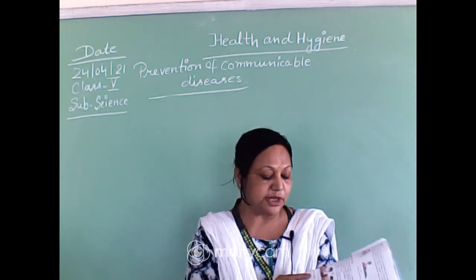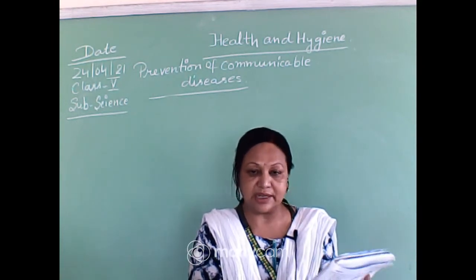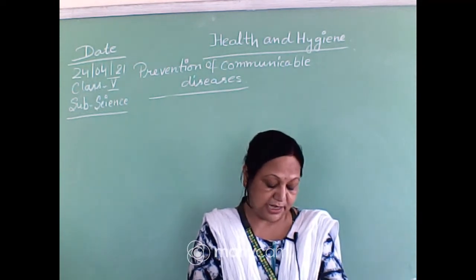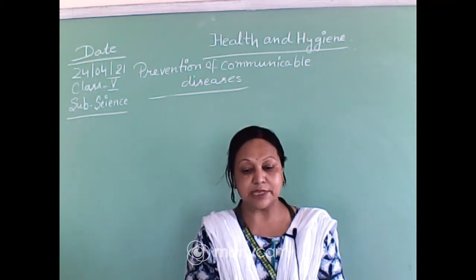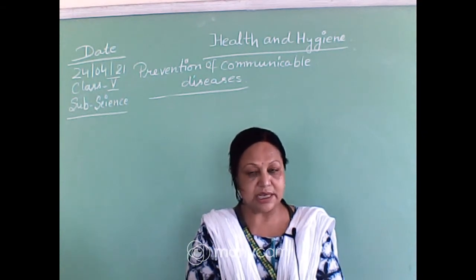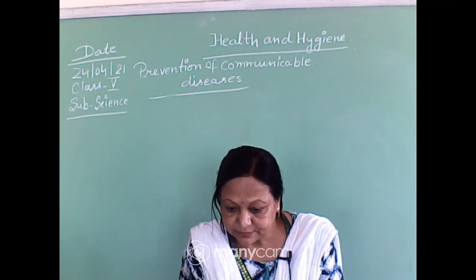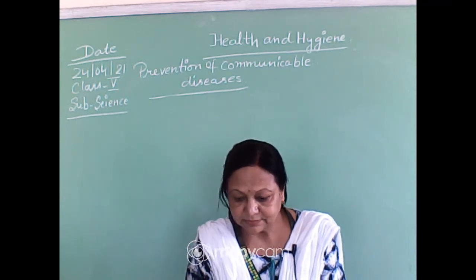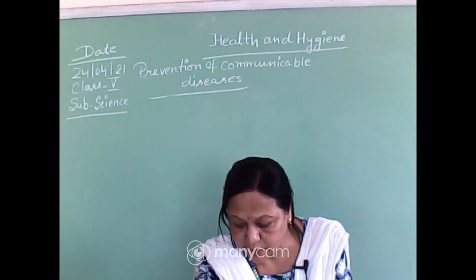So 2 MCQ was remaining in that part. So first one, see the page number 9. First MCQ question is: what is caused by deficiency of vitamin A? So write the answer. What is the answer of the first MCQ?